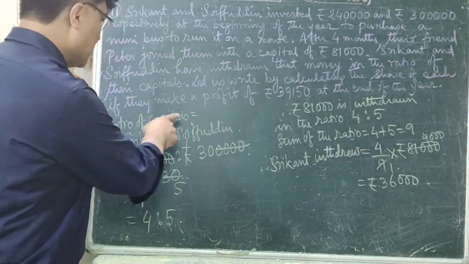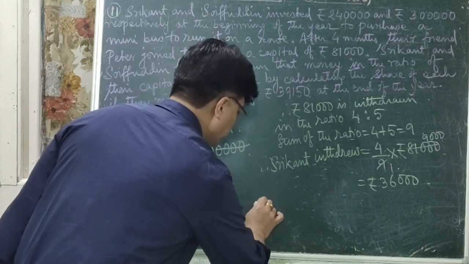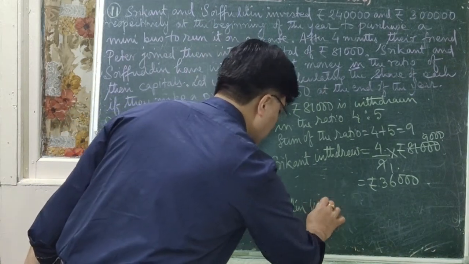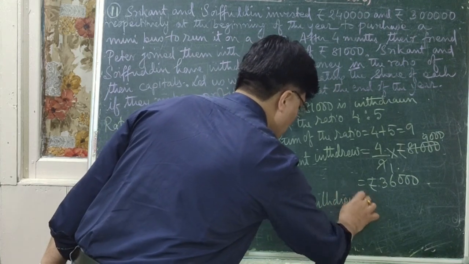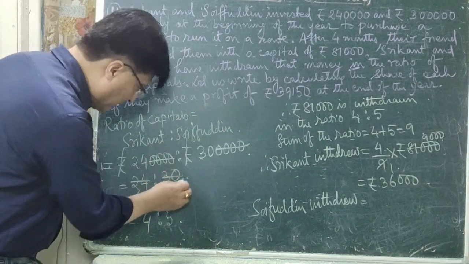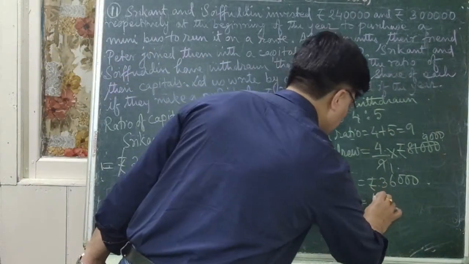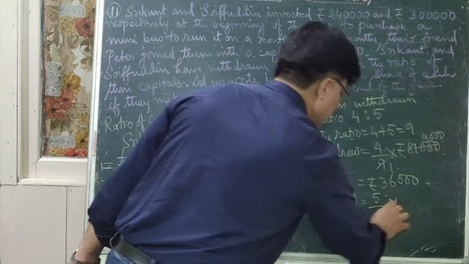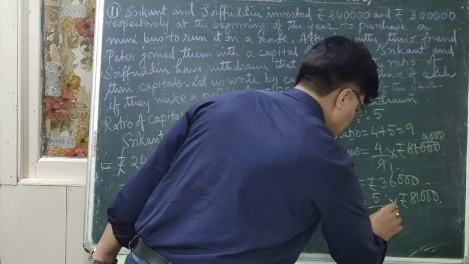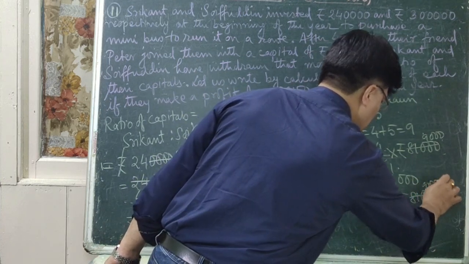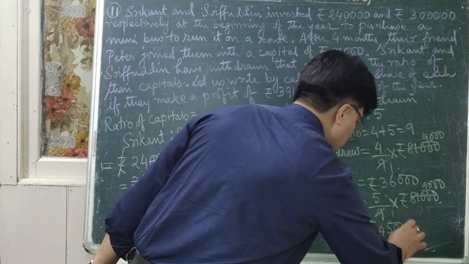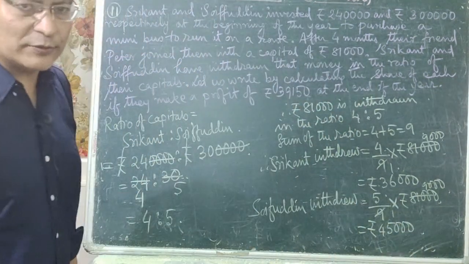So next, Soifuddin withdrew. Soifuddin withdrew is equal to, yes, what is Soifuddin's equivalent number? 5. 5 divided by 9, that is the sum of the ratio, into rupees 81,000, right? So it goes 9,000, and if you multiply them, you'll get 45,000. Is that clear to all of you?